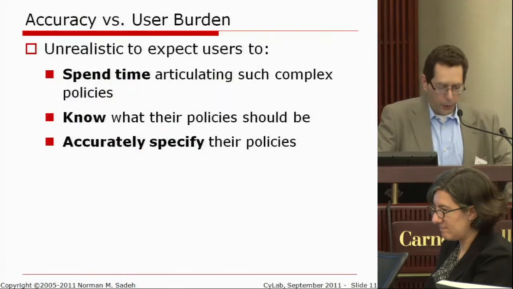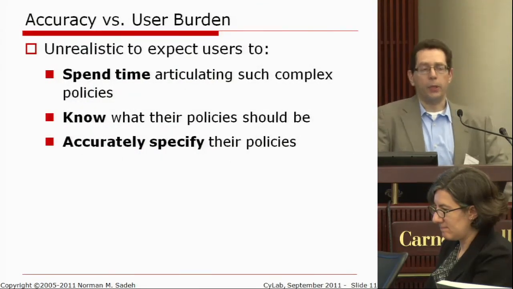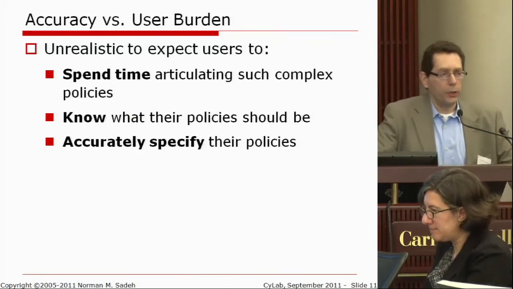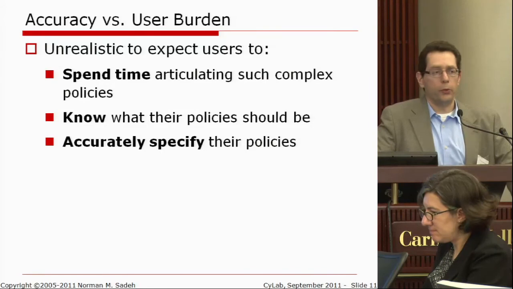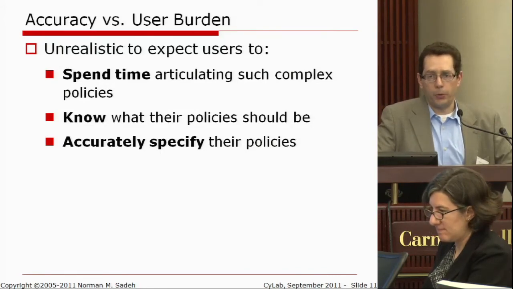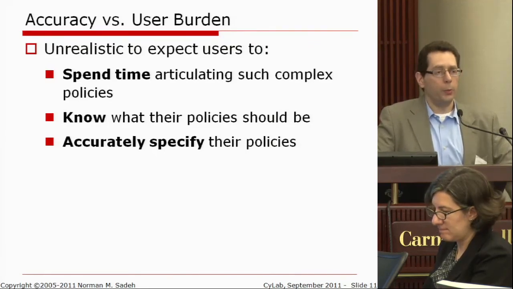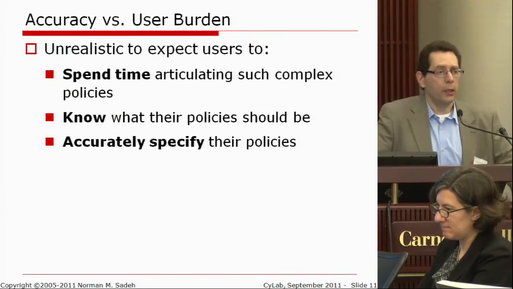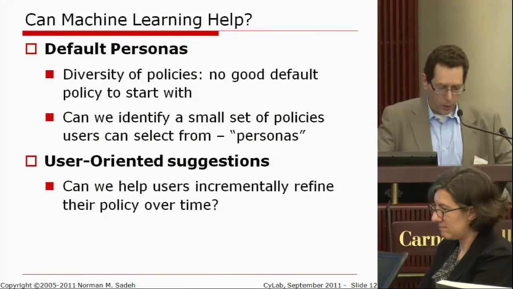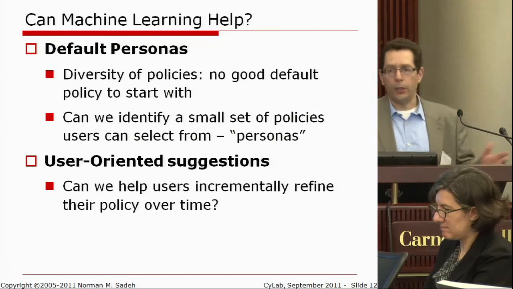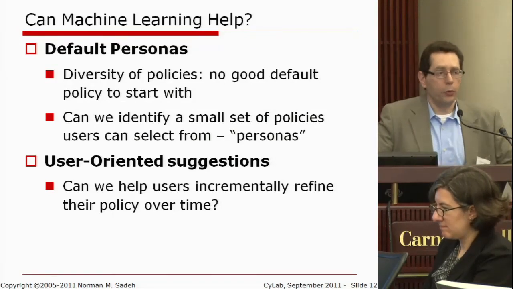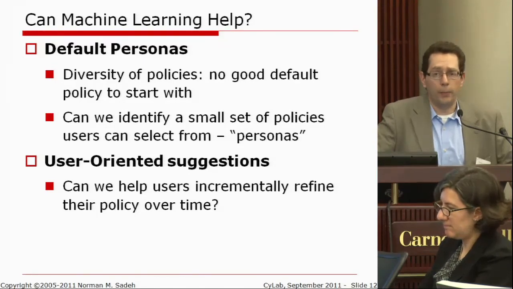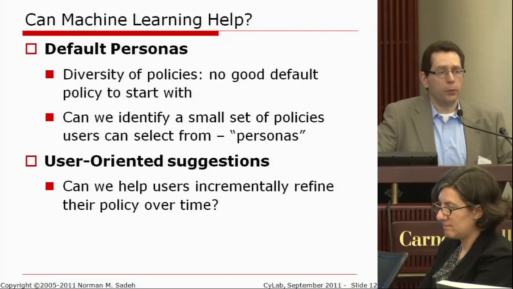And so part of our work in this space has been essentially to look at whether, beyond just coming up with a single policy that would work for everyone to start with, we could come up with what we call privacy personas, essentially small sets of default policies that we could expose to users, enabling them to pick the persona that works best for them, and then hopefully start from there in a way that would essentially alleviate the burden involved in potentially defining more complex policies up front. And so one of the questions has been to what extent these policies that we've been able to derive through new machine learning techniques that I'm not going to describe today actually work. How do they really work in practice when you expose these things to users?